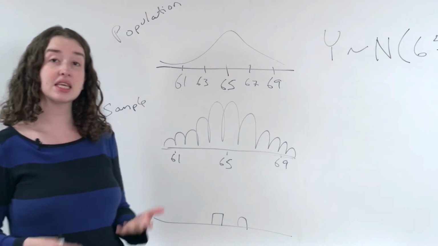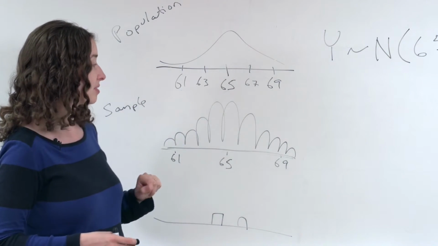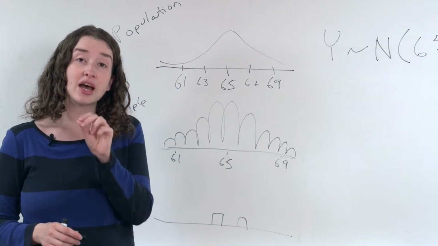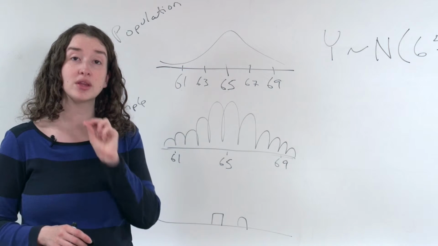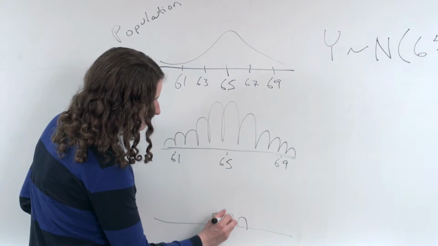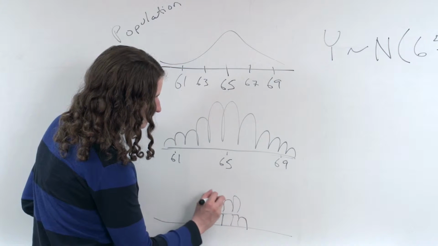I can think about doing this process repeatedly. If I repeatedly sample women at random from the population, generating samples of 100 women, and each time I record the mean of those 100 women's heights, I would expect most of those means to be very close to 65.